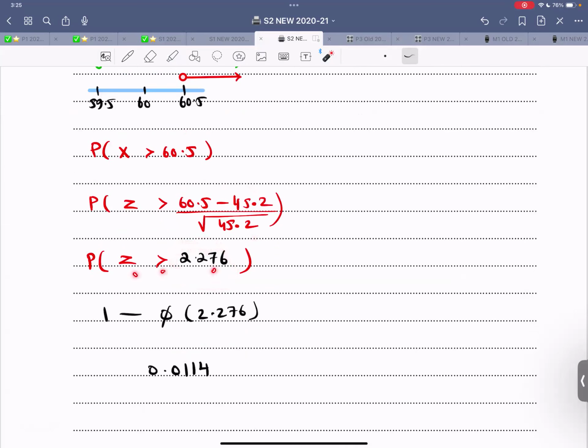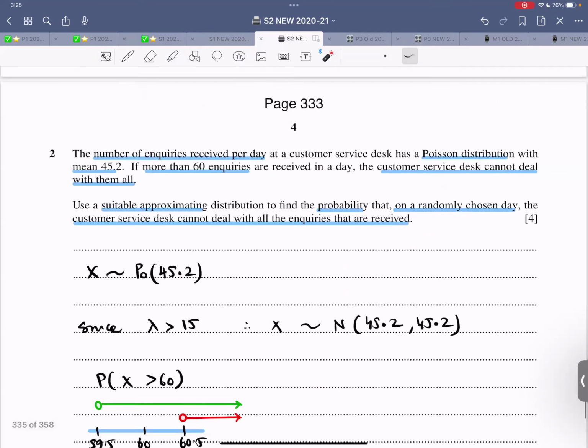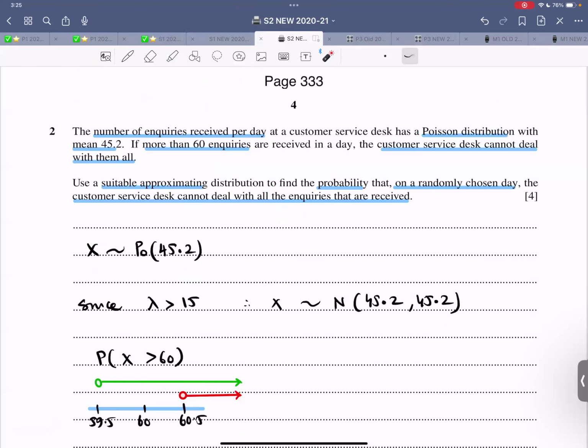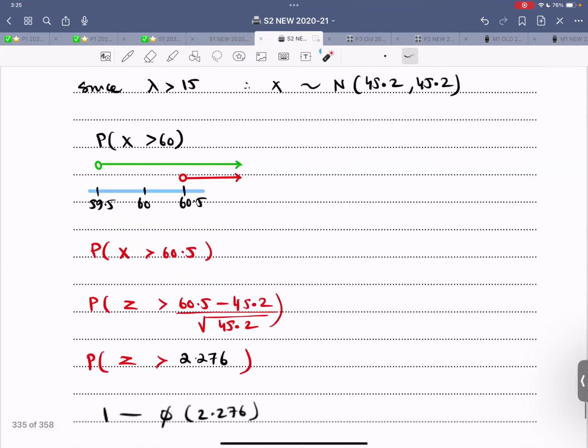Z is greater than this value. That is, the normal distribution table gives you the lesser value. For greater, subtract it from 1. Read the probability, subtract from 1. That is the answer. Another basic question for 4 marks, maximum 4 minutes.